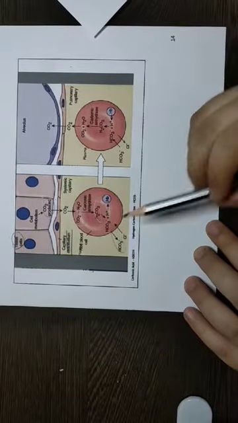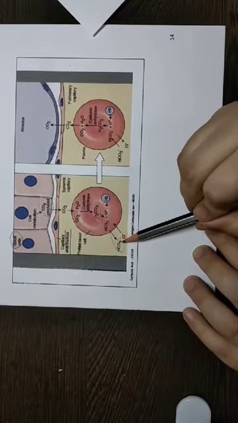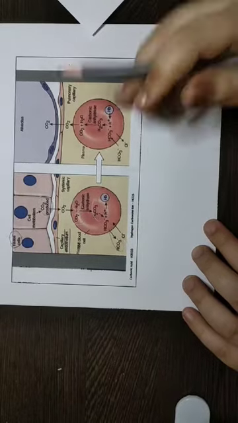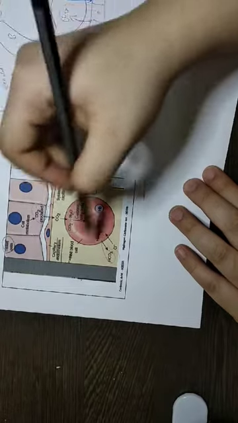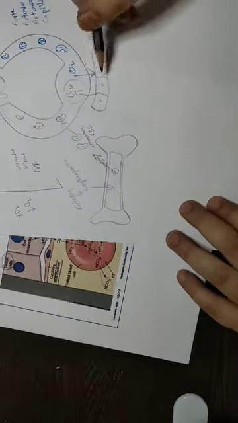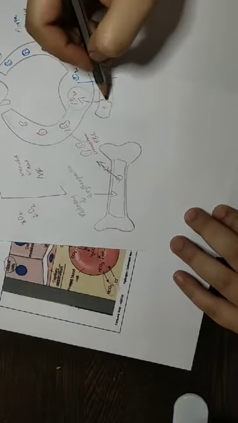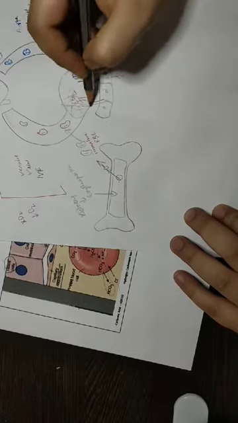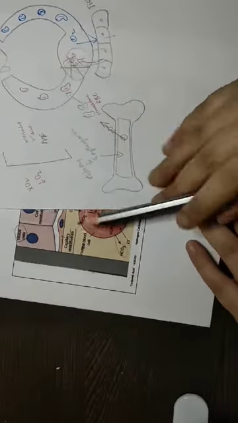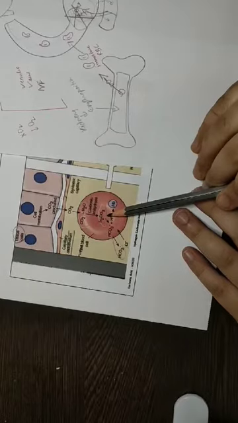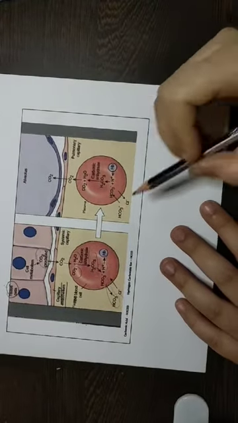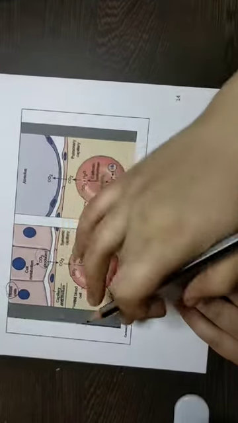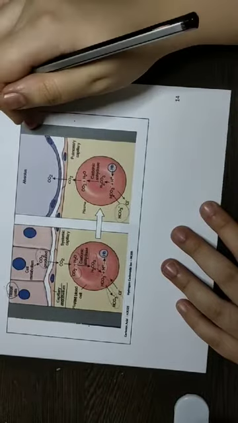Now what happens? Now you have this very unstable bicarbonate. So this particular phase is happening here, and it is entering here. So here at this point, all this interaction is happening. Okay, but going to the next point, what happens? Whatever happened here, the opposite will happen in the lungs.